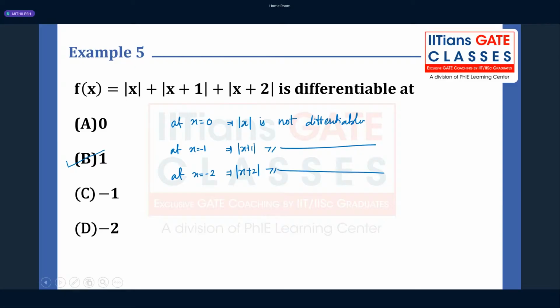To achieve that, the only requirement we should satisfy is that the point should not be 0, minus 1, and minus 2. Okay. Anyone have any doubt in this? Clear to all of you?